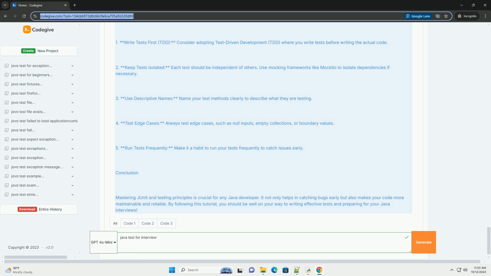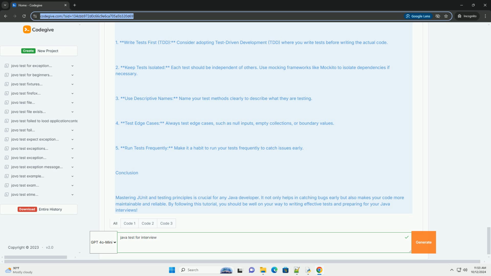4. Test edge cases. Always test edge cases, such as null inputs, empty collections, or boundary values. 5. Run tests frequently. Make it a habit to run your tests frequently to catch issues early.